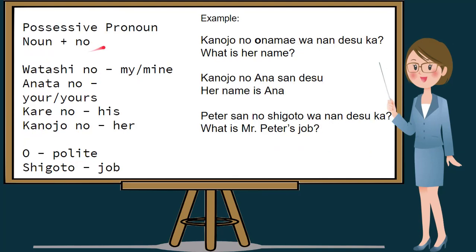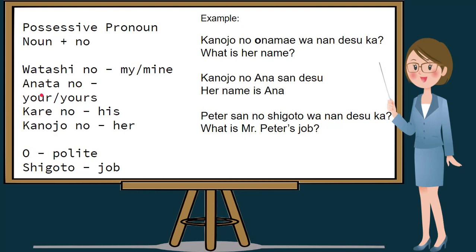Next is the possessive pronoun. To make the pronoun possessive, we just add no to the noun. For example, watashi for first person plus no to make it my in English or mine.